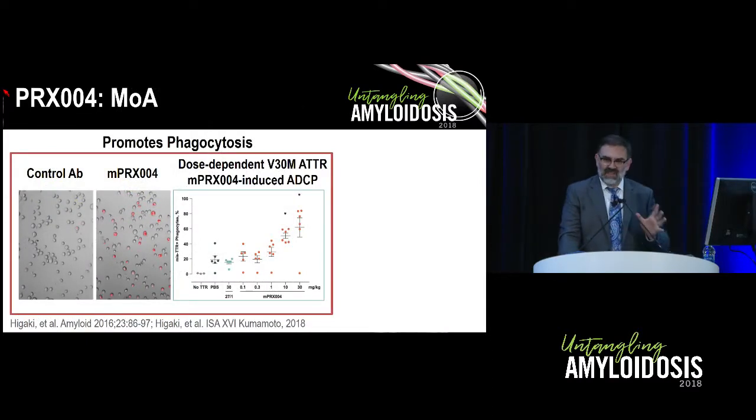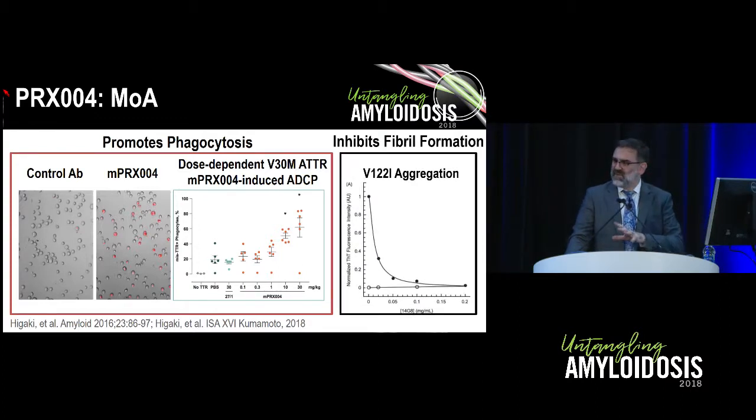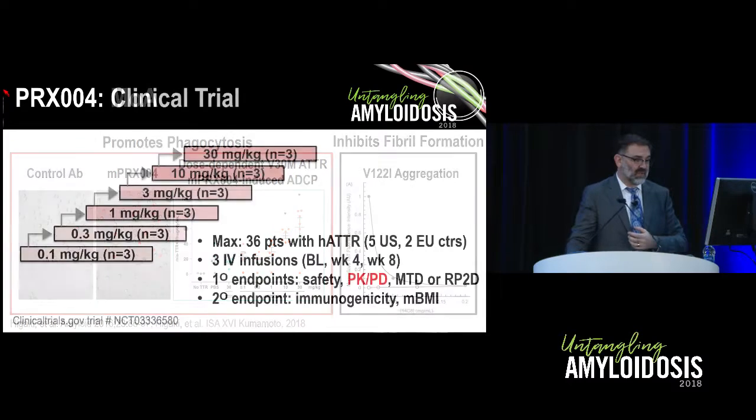The mechanism of action of the antibody, once it's there, is probably twofold. It definitely increases phagocytosis of amyloid deposits, fibrillar amyloid deposits, in a dose-dependent manner, as shown here. But it also seems to inhibit fibril formation prospectively, suggesting that the binding site for the antibody on the misfolded transthyretin molecule may be important in fibril formation. So we're hitting it on both ends with this antibody. We're breaking down established fibrils, but we're also preventing production of fibrils in a forward manner as well. So this is an interesting mechanism of action.